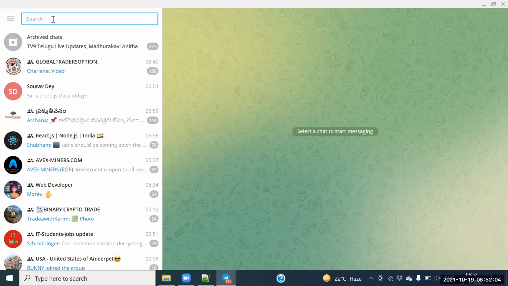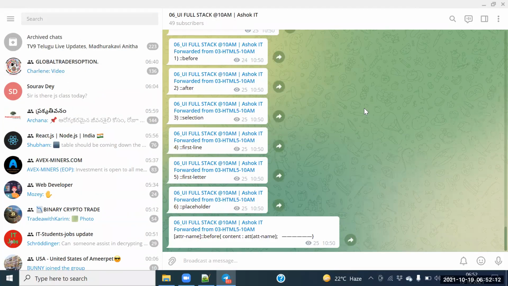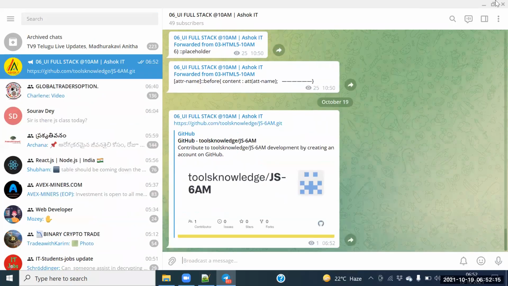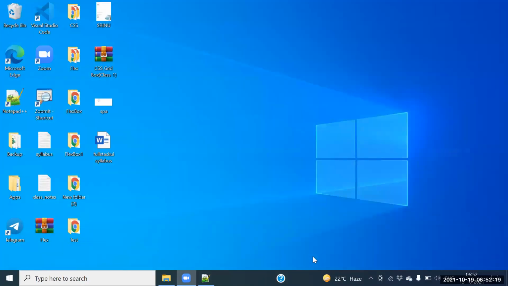I think I will discuss it in the classroom itself. The reason is that you people already know the fact: pure Angular itself will take 3 months of time. React.js itself will take around 2 months. Node.js will take 2 months. So there is a wrong assumption available in the market itself.